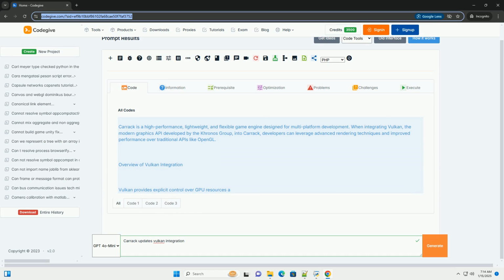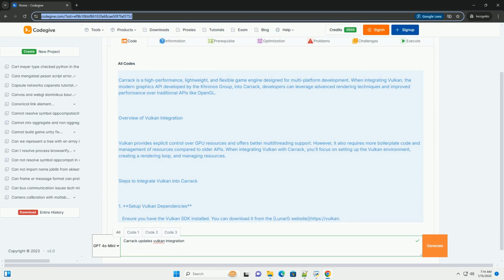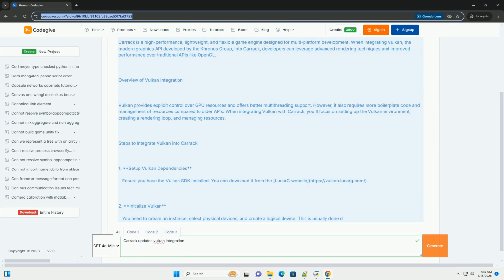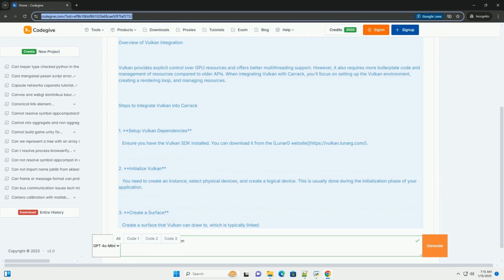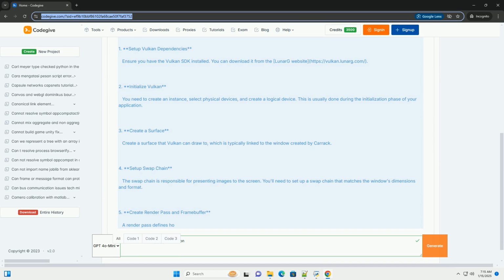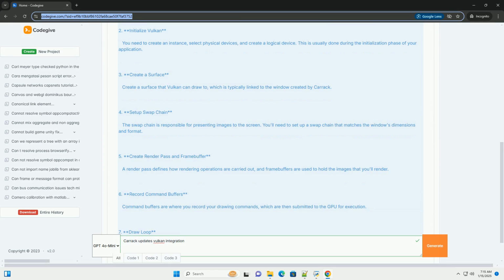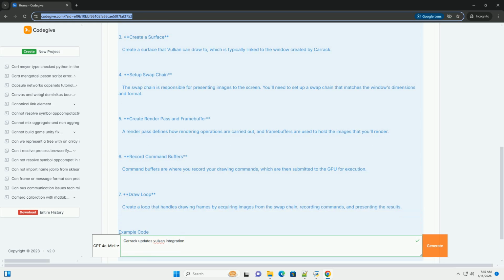Carrack is a high-performance, lightweight, and flexible game engine designed for multi-platform development. When integrating Vulkan, the modern graphics API developed by the Khronos Group, into Carrack, developers can leverage advanced rendering techniques and improved performance over traditional APIs like OpenGL.